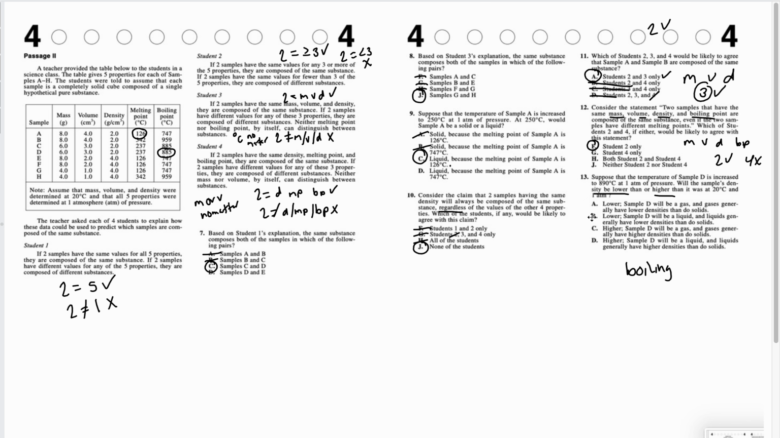So B is automatically gone because it's no longer a liquid. C says will be a gas. D says will be a liquid, so D is gone because it says liquid. So will the density be lower or higher? Gases generally have lower densities than solids. That is a true statement. Gases generally have higher densities than solids. That is not a true statement. So that piece is where it's wrong. A is the correct answer.